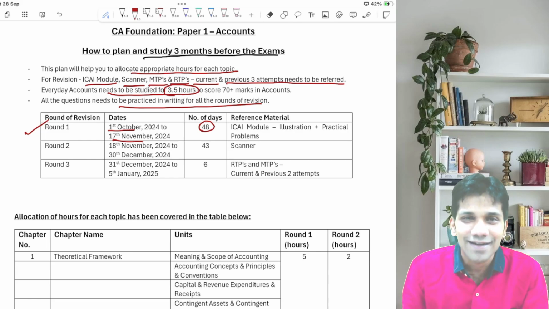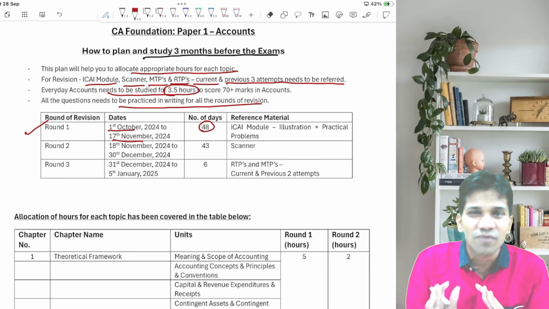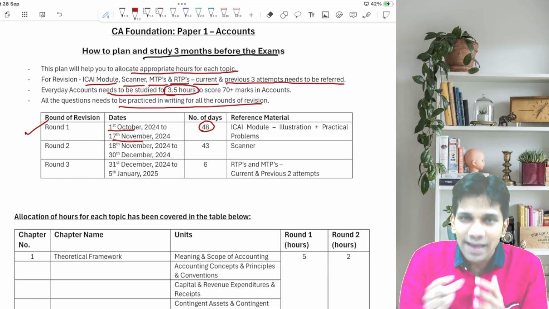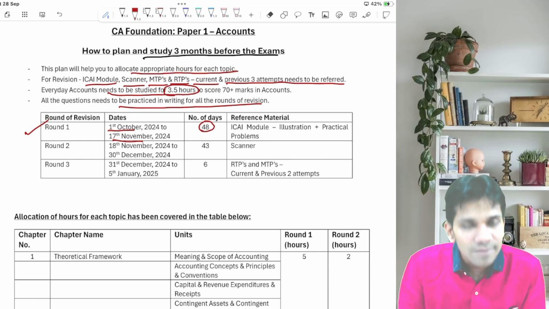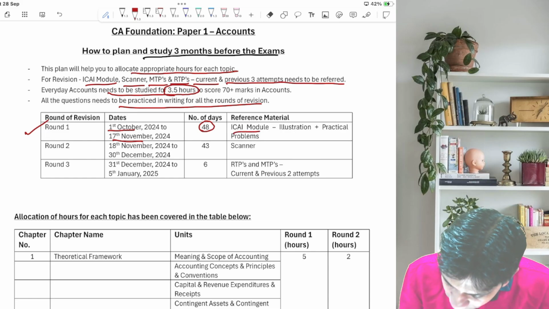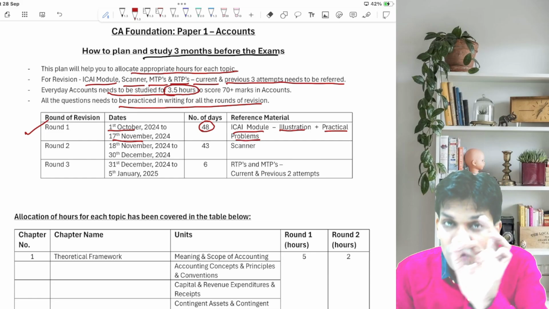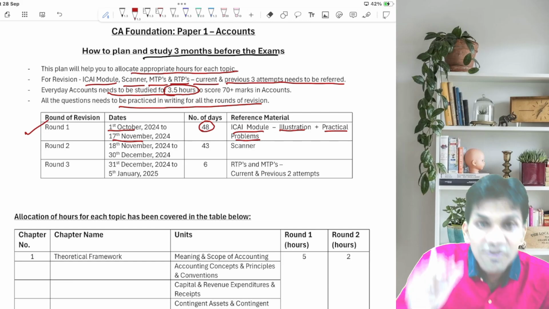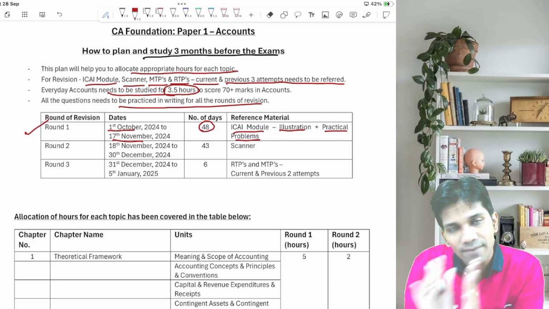Out of this 48 days, Diwali comes in between. So I have kept 2 days buffer because people might study equivalent or people might study less as festivals are there. So considering that, I have taken 48 days. In this you have to study ICI module, illustration plus practical problems. I will repeat again, everything should be in writing with proper formatting. Everything whatever you do in the first time study, same way आपको वैसे ही करना है.